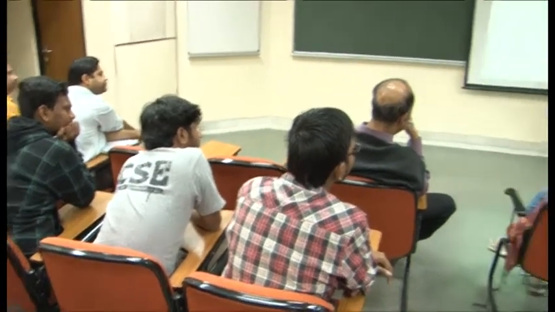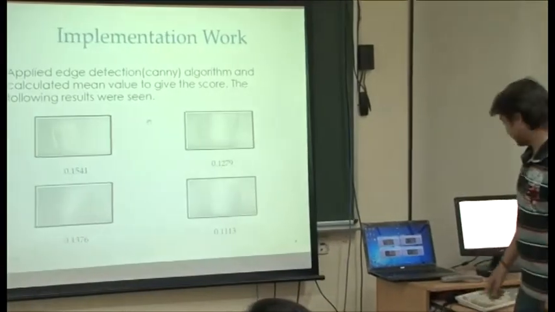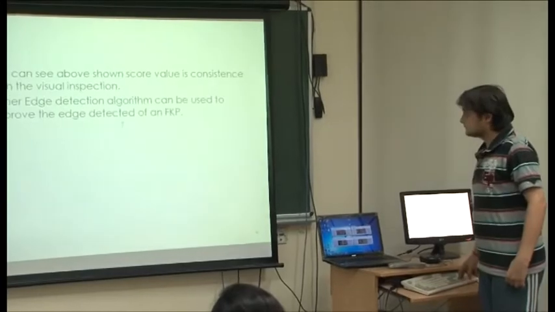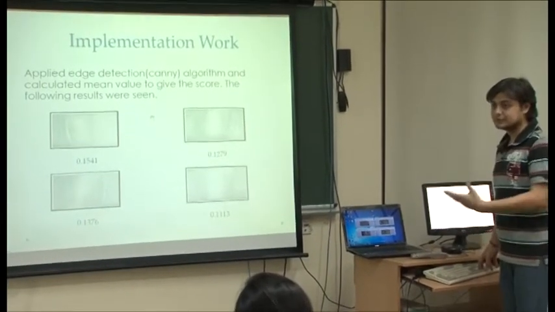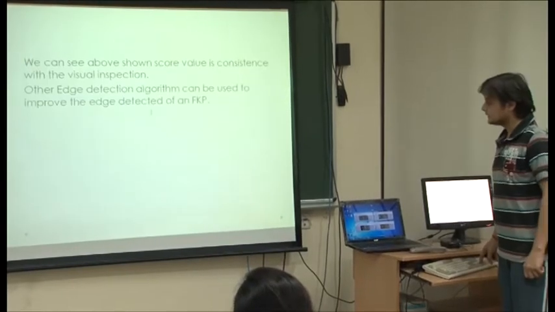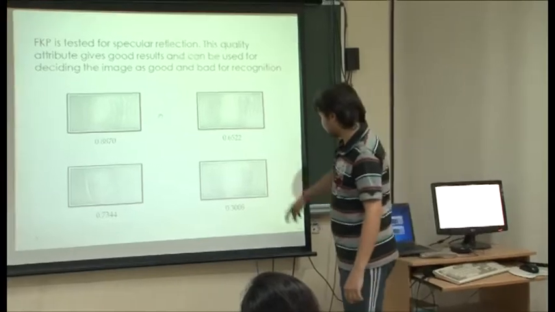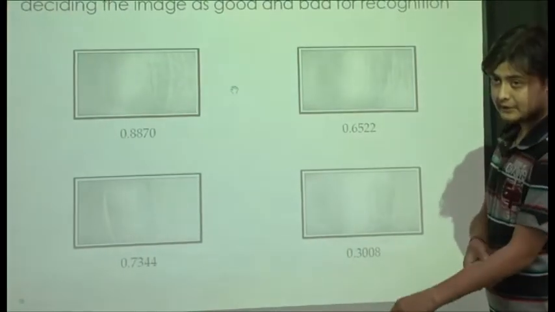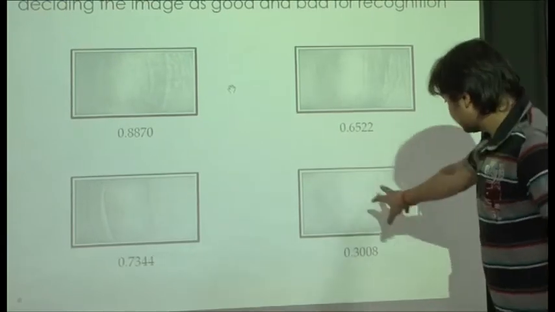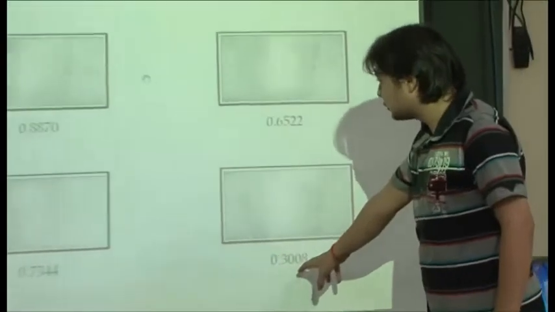Here there is a little specular reflection, due to which there is a smaller number of edges, and I can use another edge detection algorithm to improve the detection. I also tried a specular reflection algorithm on this. This image has a large area of specular reflection, so it gives a very low score.